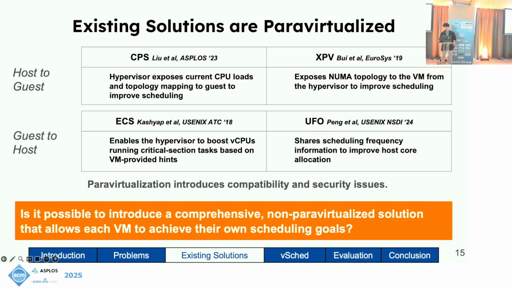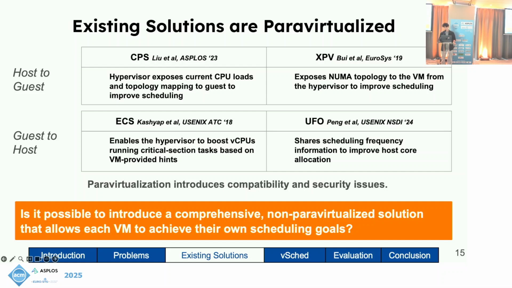Integrating multiple solutions is challenging, particularly when each has distinct and sometimes conflicting scheduling goals. For instance, ECS aims to prioritize critical tasks, while UFO chiefly aims to reduce latency. Furthermore, paravirtualization expands the attack surface due to increased communication between host and the guest, raising security concerns.